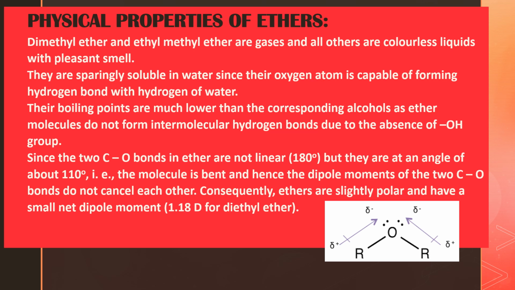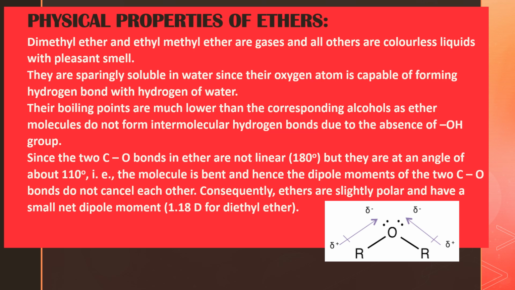Now take two alcohols, ROH and ROH. There is presence of OH group. So there is chance for the formation of intermolecular hydrogen bonds between two alcohols. Hence the boiling points of alcohols are much higher than the boiling points of ethers.